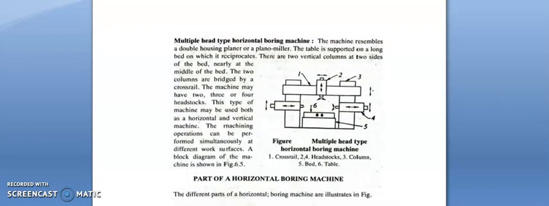The next one is multiple head type horizontal boring machine. The machine resembles a double housing planer or a plano miller. The table is supported on a long bed on which it reciprocates. There are two vertical columns at two sides of the bed, nearly at the middle of the bed. The two columns are braced by a cross rail. The machine may have 2, 3 or 4 headstocks. This type of machine may be used both as a horizontal and vertical machine. The machining operation can be performed simultaneously at different work surfaces.